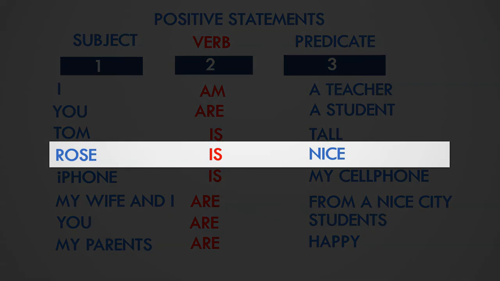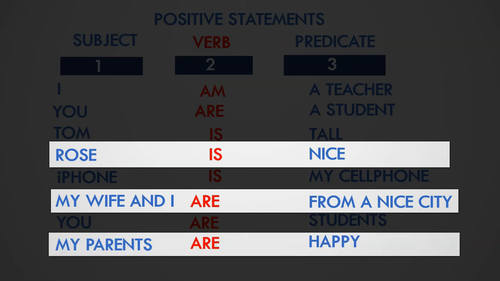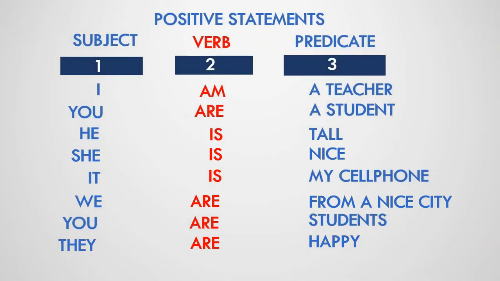For example, Rose, the pronoun would be she. So Rose is nice. My wife and I, the pronoun behind it will be we. So we will say my wife and I are. And for my parents, the pronoun will be they. So we may say my parents are happy. Once you can do that, it will be easier to conjugate any verb.